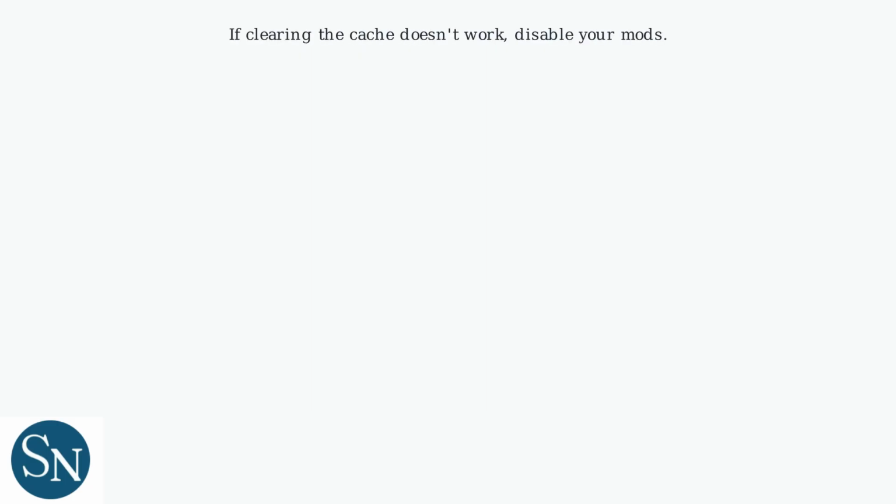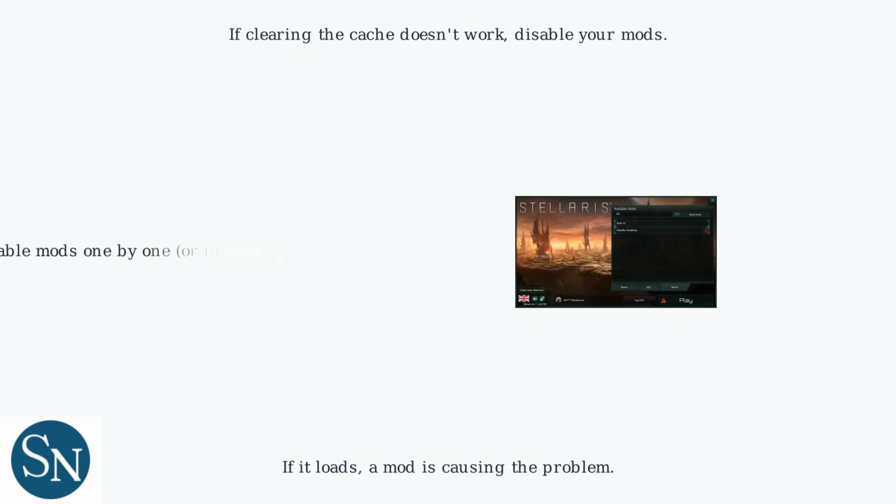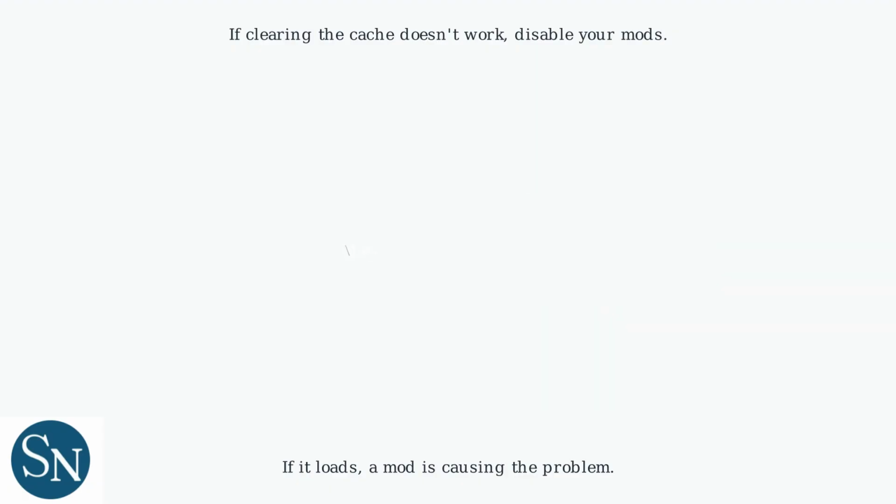If clearing the cache doesn't work, disable your mods. Rename the mods folder to something like Mods Disabled. Restart the game. If it loads, a mod is causing the problem. Re-enable mods one by one or in small groups to pinpoint the problematic mod. Always test in a clean save.